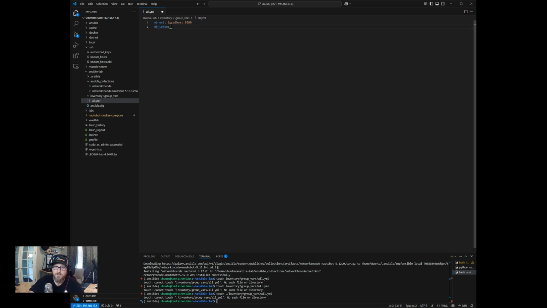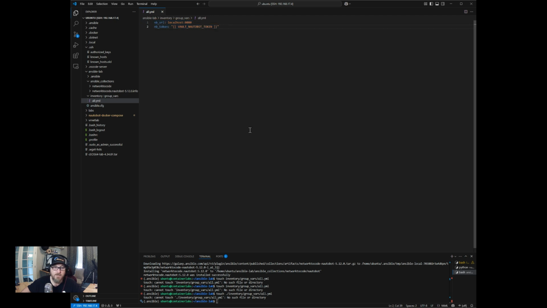So what we could do in here is, we'll say, I don't know, we could do capitals, right? Nautobot token, like this. And then that will be referenced as the variable, and it will look at Vault to grab that. The other thing you could do is maybe do Vault, that way you know it's a Vault token or a Vault variable. Okay, so now when we run a playbook and we use this variable in our task, it will look this up out of your Vault file. Okay, so let's just plan on doing that for now.